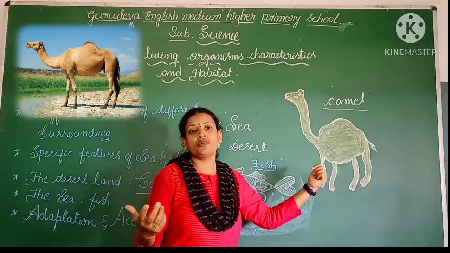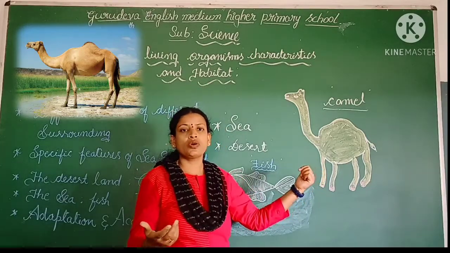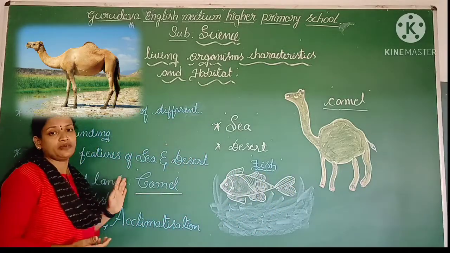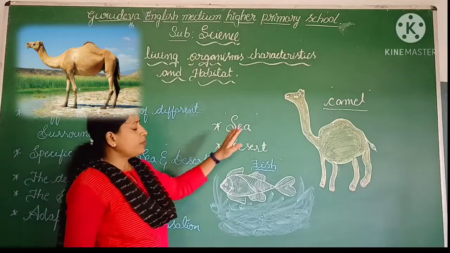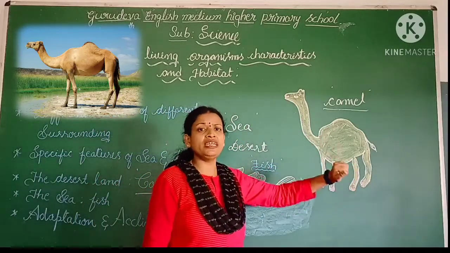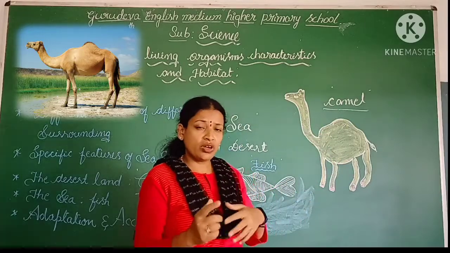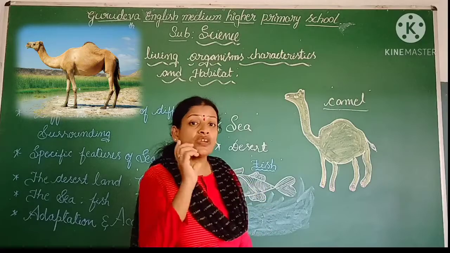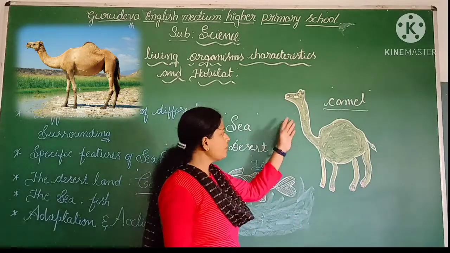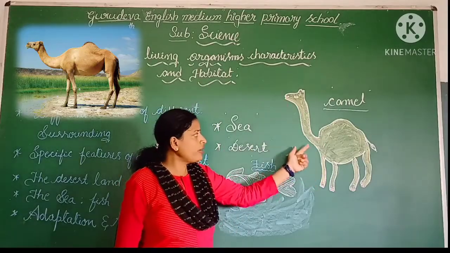Definitely it is not at all possible because of the climatic conditions. Now what are the climatic conditions in the desert land? Let us see by considering the example of the camel. How can this camel lead its life very easily in the desert lands? It is only because of the specific features it has. What are those specific features? Let me say. Just observe the picture, my dear children, it has a long neck.